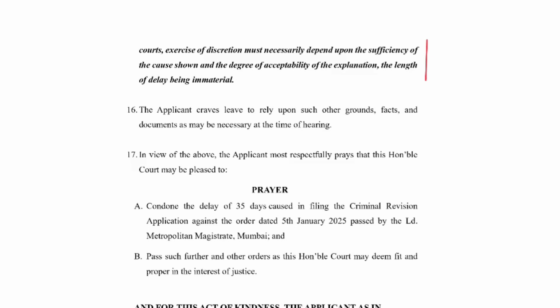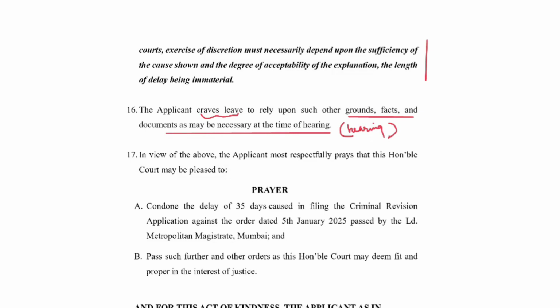Then we add the standard paragraphs. The applicant craves leave to rely upon such other grounds, facts, and documents as may be necessary at the time of hearing. At the time of hearing, you may come up with more grounds or maybe some substantial facts, later facts, or documents which may help you during the hearing. So, suppose you could not get the medical documents while filing this application, you can submit the medical documents during the hearing. So we crave leave. We tell the court that please give us permission. I am seeking this permission right now only to produce these documents at the time of hearing.